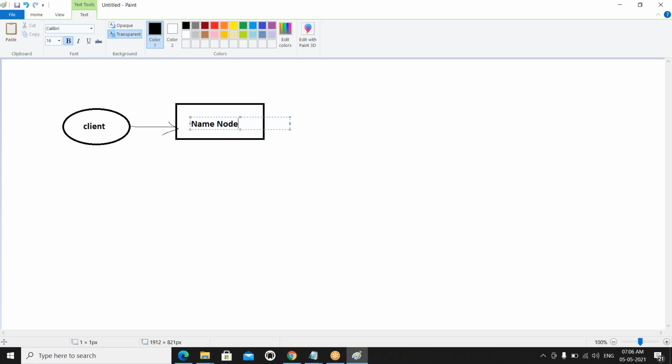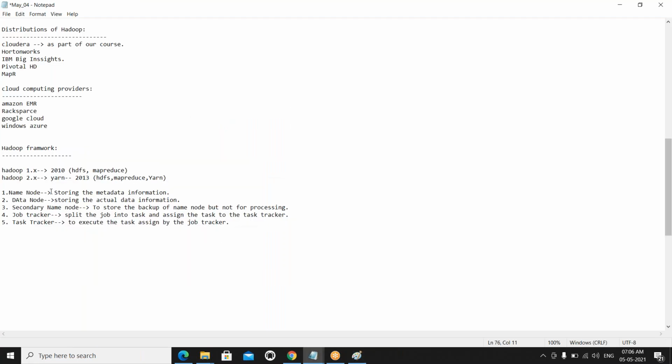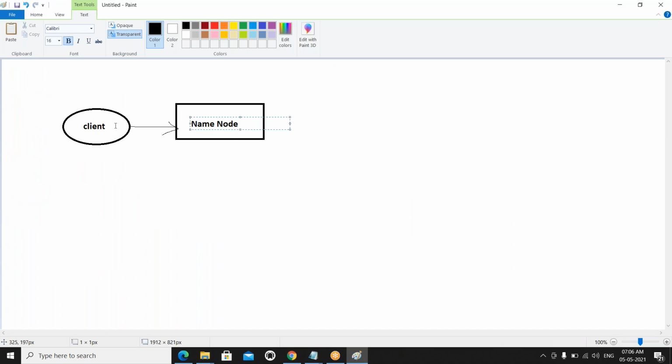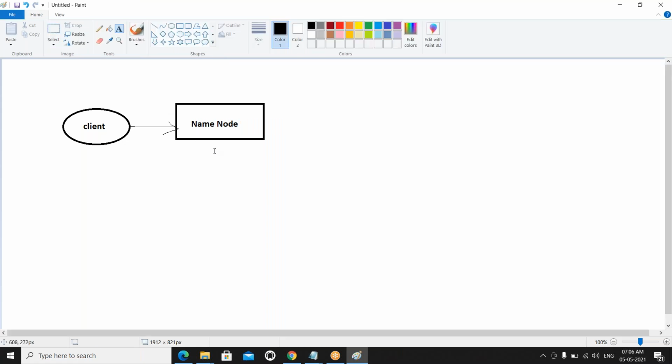What is the name node's responsibility, in a single statement? Storing the metadata information. Here the client wants to insert some data, to write some data into the Hadoop environment. First, we send the metadata to the name node, and we are going to store it under the name node only. Say you are trying to insert one table.